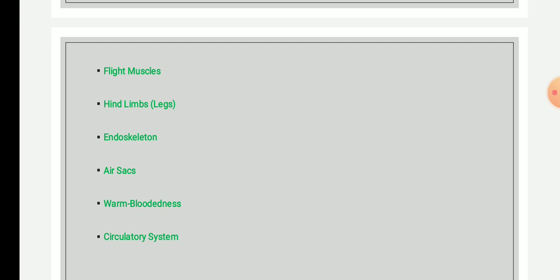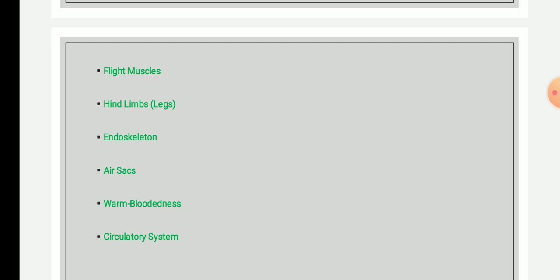Then the next point is the hind limbs, that is the legs. They are well suited for perching during flight. They are also unable to locomote well on land, and some hind limbs are developed for swimming, that is the web feet.